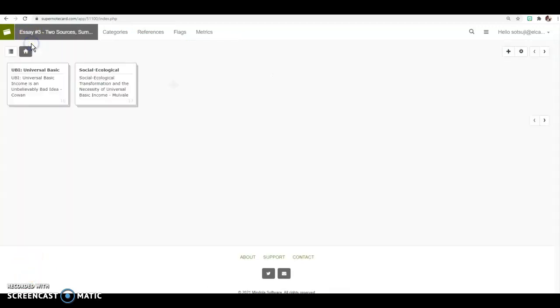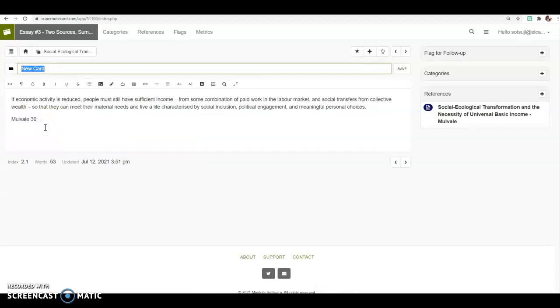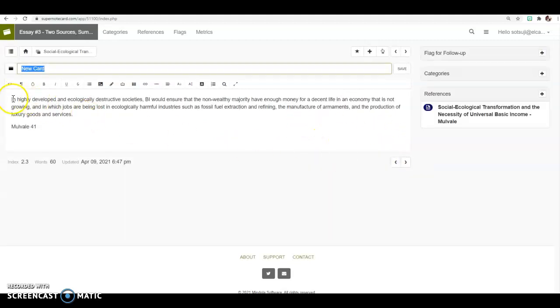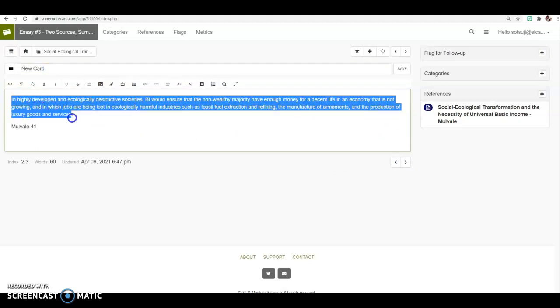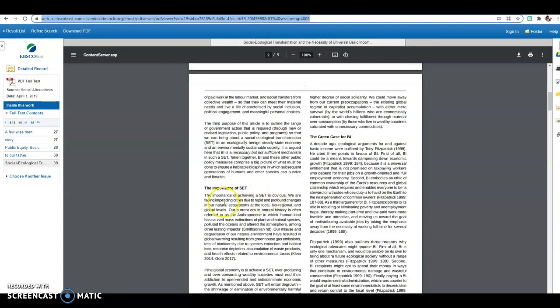So now what you should be doing is you should have 2 decks, again, one for each of the articles. While you're reading the article, you should have these cards and copy and paste a quote in each card. Again, the quote should be 1, 2, if not 3 sentences max. As you can see, the student did it as 1 sentence, which is fine. All you do is copy and paste the quote that you find. As you're reading it, you say, hey, this is a great quote. So you just copy the quote, right?